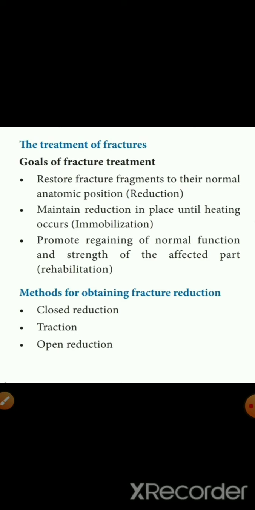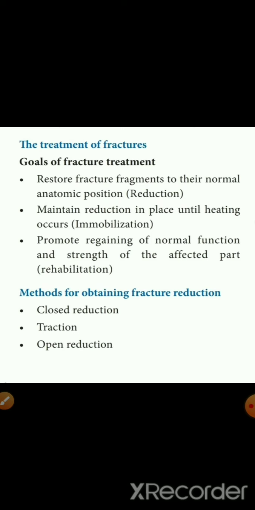The next one is rehabilitation. By giving proper diet, taking care of the swelling and the pain, and doing certain exercises, we can fix the fracture and bring the body part back to normal functional condition, that is rehabilitation. Then the methods for obtaining fracture reduction. So first, what is reduction?